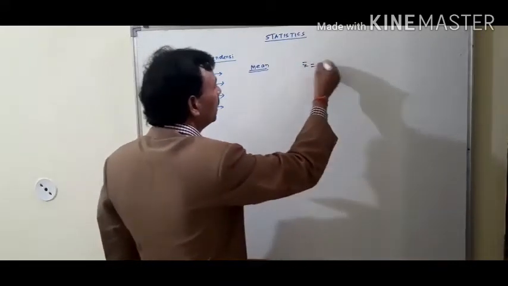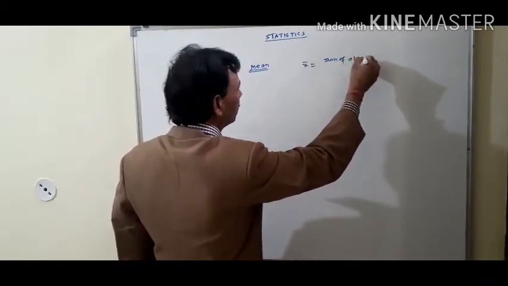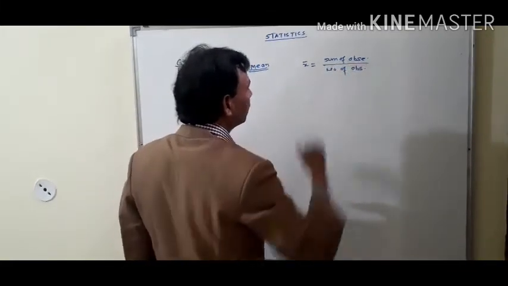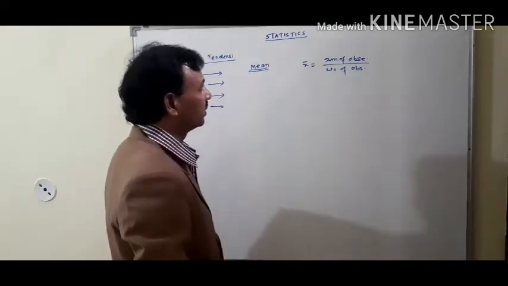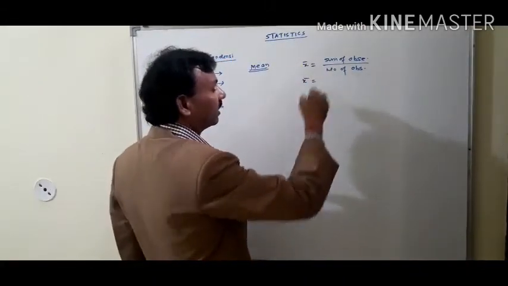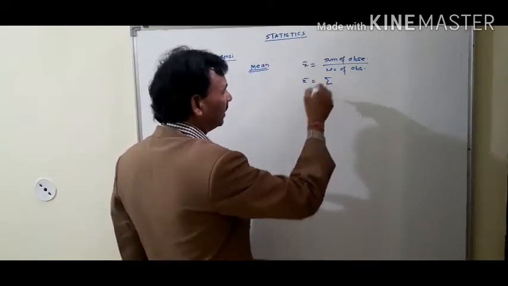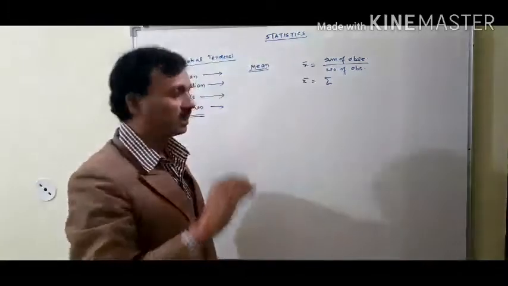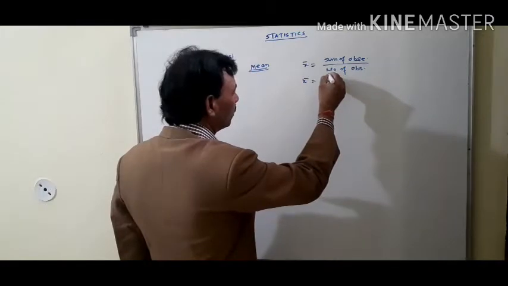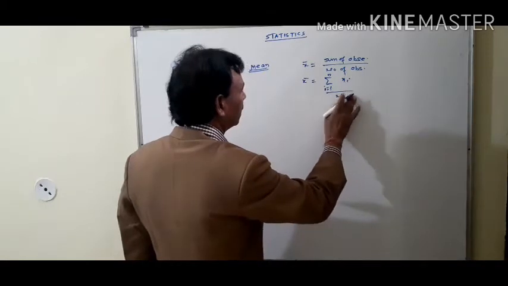X bar equals the sum of observations upon the number of observations. Sum or total of observations upon number of observations gives us the mean. Or symbolically, summation, this sign is a summation, the horizontal shape of the capital M, English alphabet letter, i equal to 1 to n xi, whole upon n.